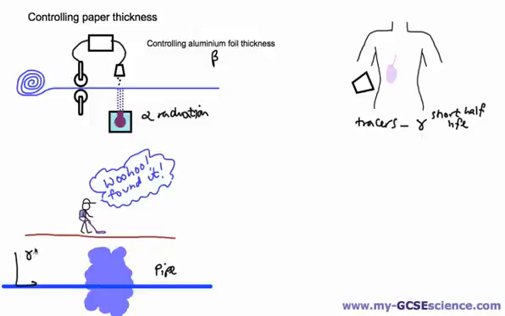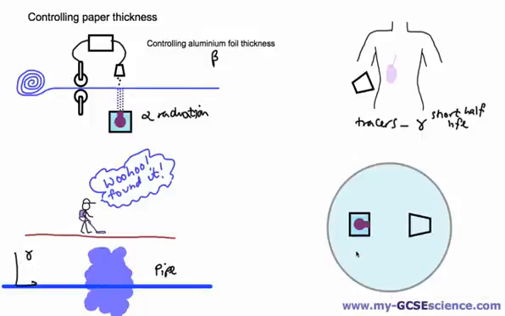Again, it's important to use gamma radiation. If you used alpha radiation, it wouldn't work because the alpha radiation wouldn't be able to penetrate through the soil. Beta radiation again wouldn't penetrate through the soil, but gamma radiation can. Now again, it's important that this has a very short half-life, so it's not around in the environment for very long at all, but it's the gamma radiation that we use.